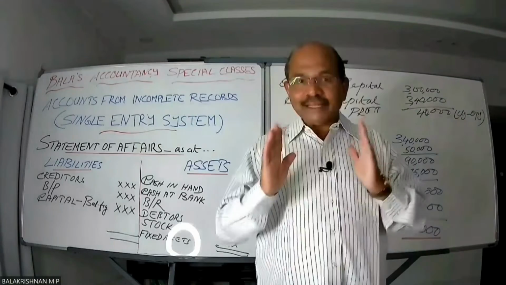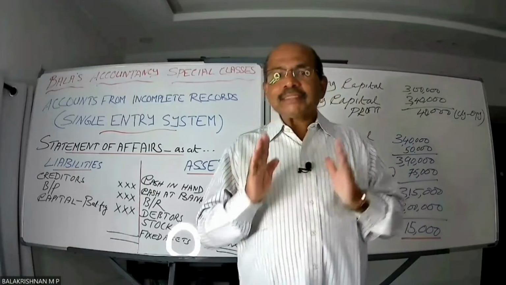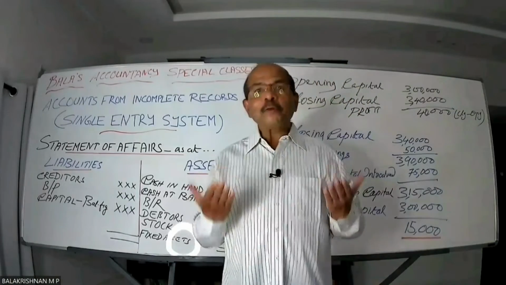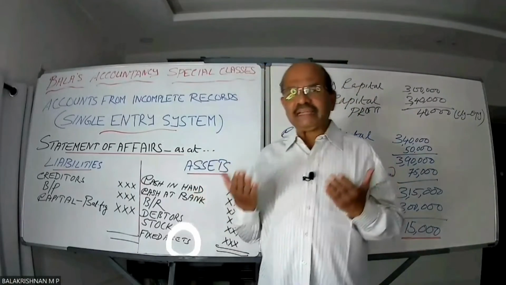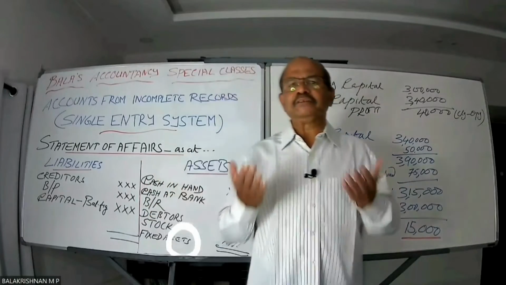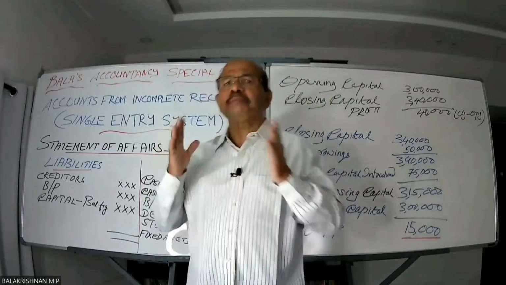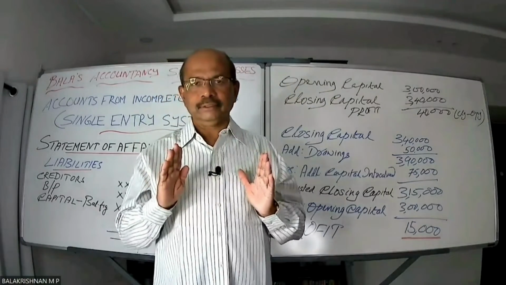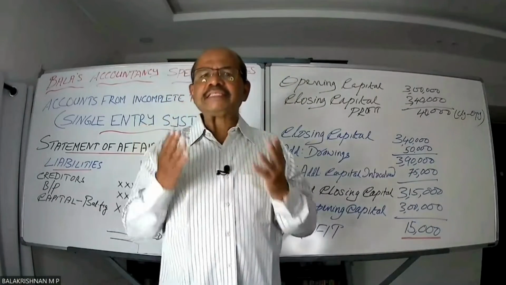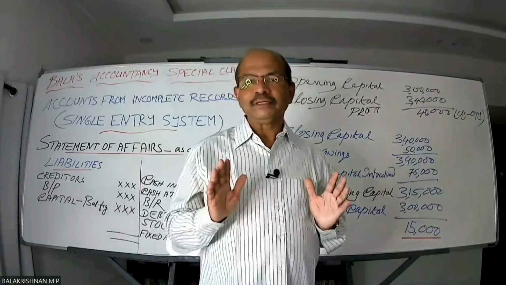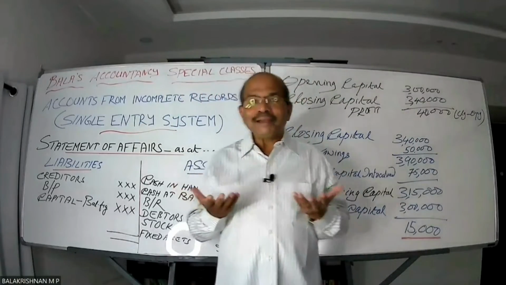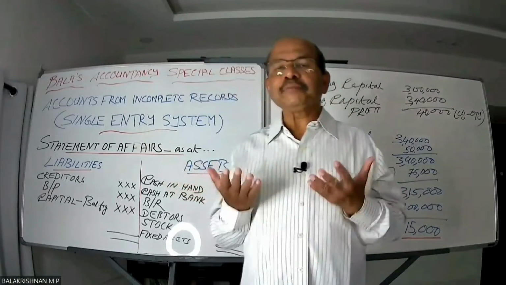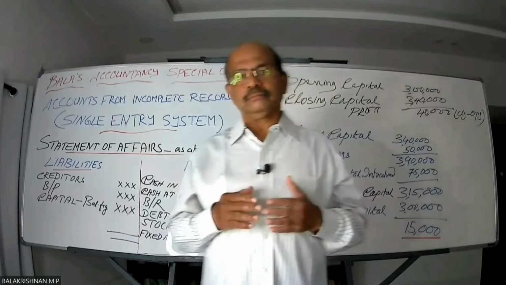In other words, the double entry system of accounting is fundamentally based on this entity concept, and also a lot of assumptions, journalizing techniques, ledgerizing, drawing a trial balance, and eventually preparing the financial statements, etc., where the steps we adopted, and that too is a very systematic and scientific method, is it not? But my dear students, a layman may not be able to comprehend this scientific method of double entry system.